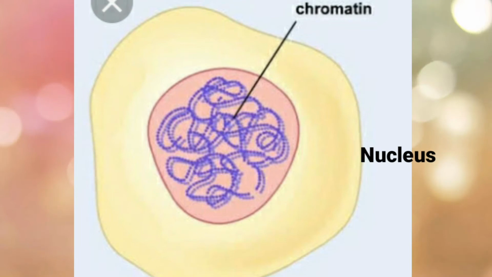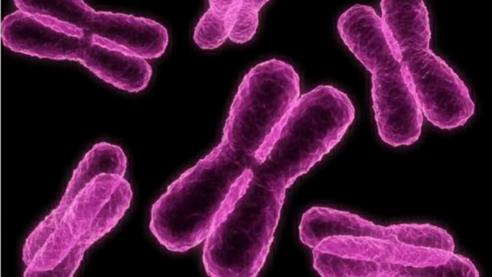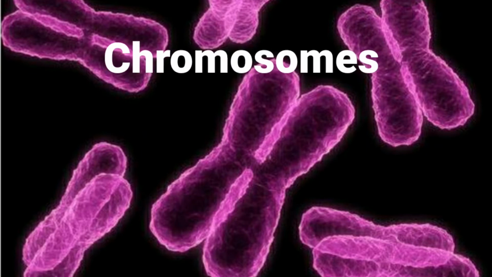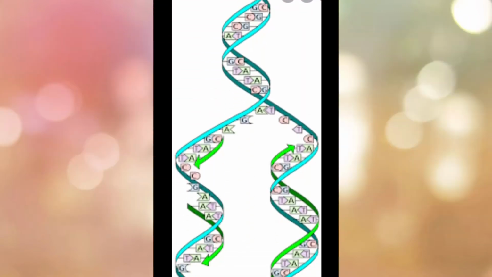DNA is normally found in the chromatin of the nucleus. Later on, the chromatin changes into chromosomes at the time of cell division. You understood, children? At the time of cell division, the chromatin network changes into chromosomes. Prior to cell division, the DNA replicates so as to form two copies which remain attached in the form of two chromatids of a chromosome.